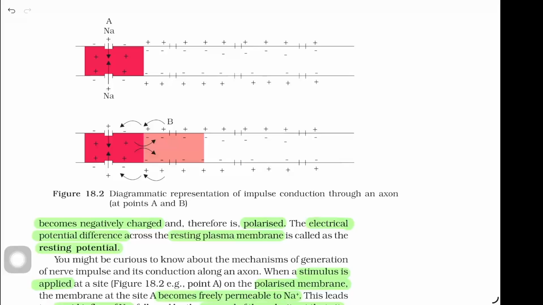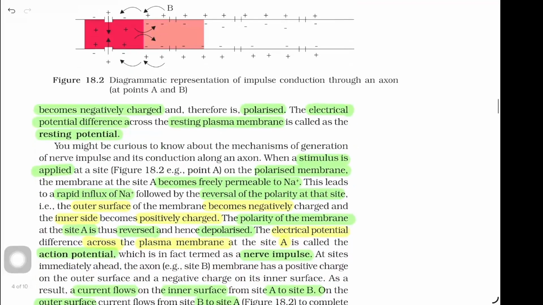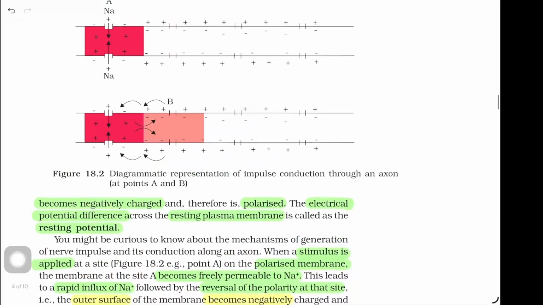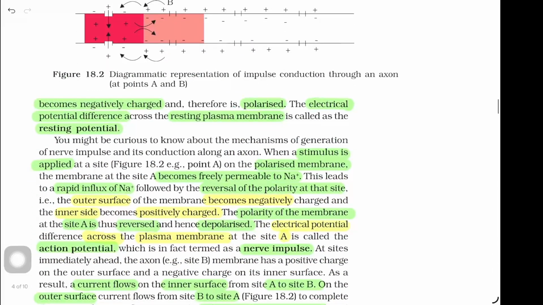This is a diagrammatic representation of impulse conduction through an axon. You might be curious to know about the mechanism of generation of nerve impulse and its conduction along an axon. When a stimulus is applied at a site, for example point A in figure 18.2, on the polarized membrane, the membrane at site A becomes freely permeable to sodium ions.